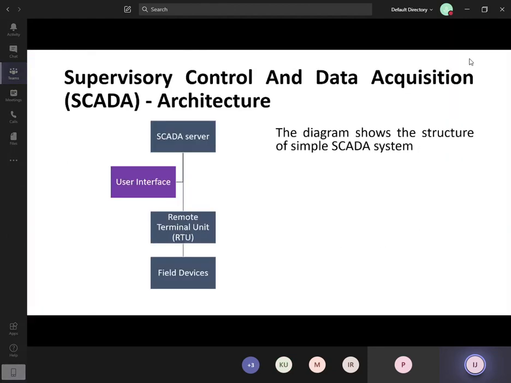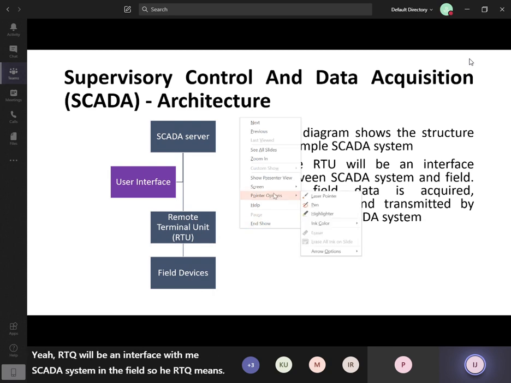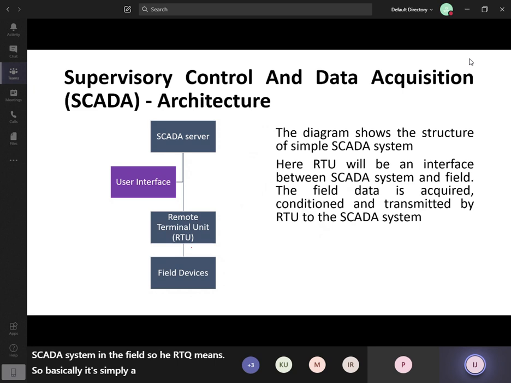Of a simple SCADA system. So here the RTU will be an interface between the SCADA system and the field. RTU means Remote Terminal Unit. Basically it's simply a microcontroller device which will collect all this data and give it to the SCADA server. That will be a computer.